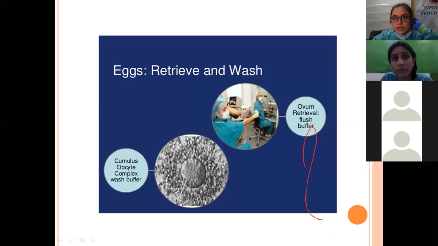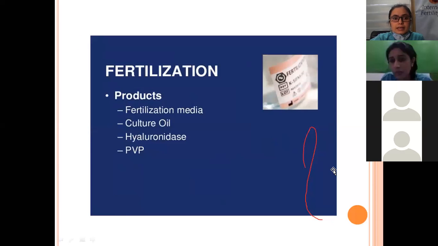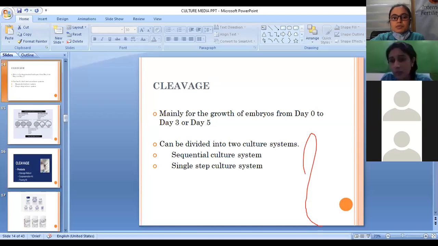Sorry for the interruption. Actually, there's a bit of delay in the connection. What she was telling about was how we first need to prepare the sperm, and then we move on towards the insemination, whether we're doing conventional IVF or ICSI. For the sperm, she was saying that we first need to do an analysis, to check whether the sperm count is normal or whether there is some abnormality.